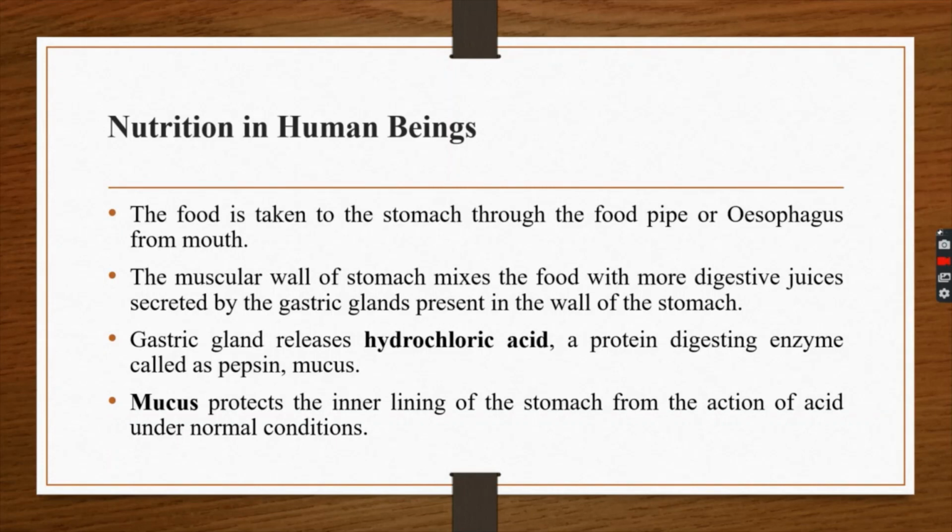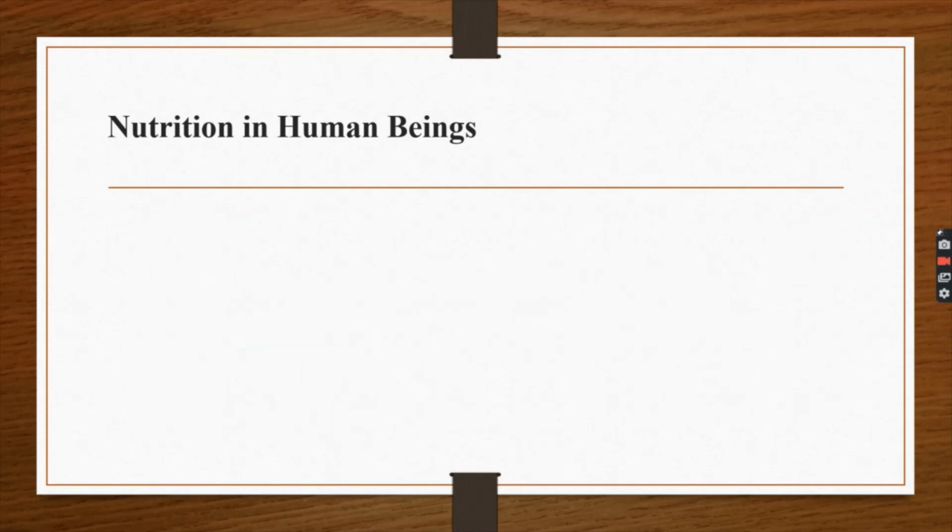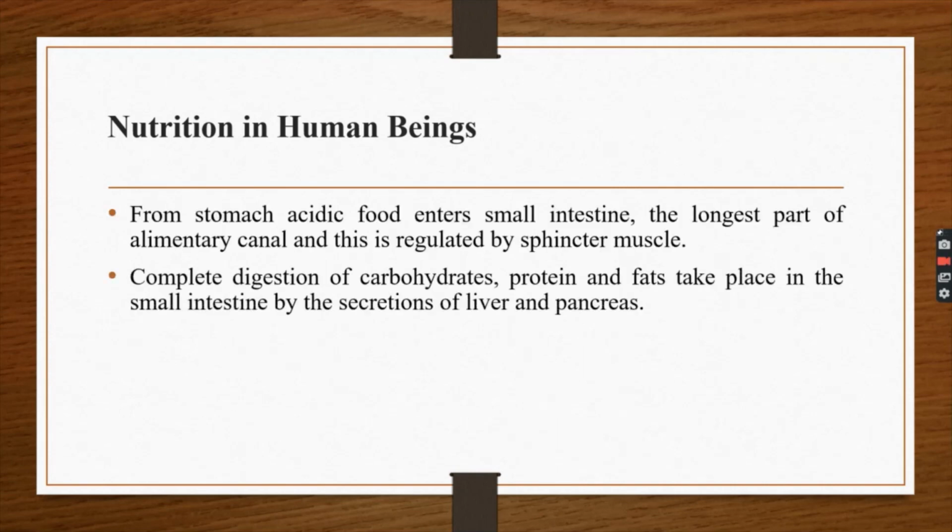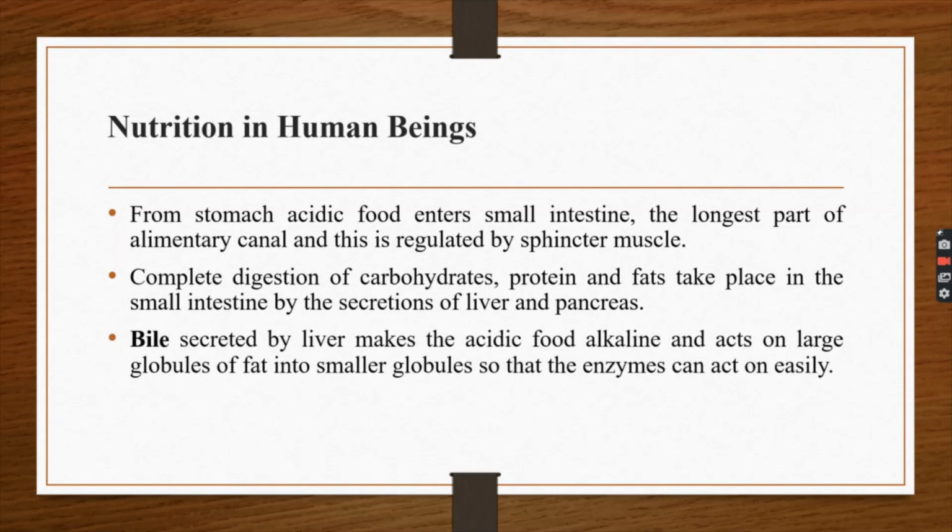From the stomach, acidic food enters the small intestine, the longest part of the alimentary canal, and is regulated by a sphincter muscle. Complete digestion of carbohydrates, proteins and fats takes place in the small intestine. The bile juice. Where is the bile juice secreted? By the bile duct. Where can you find the bile duct? Near the liver, in the liver.